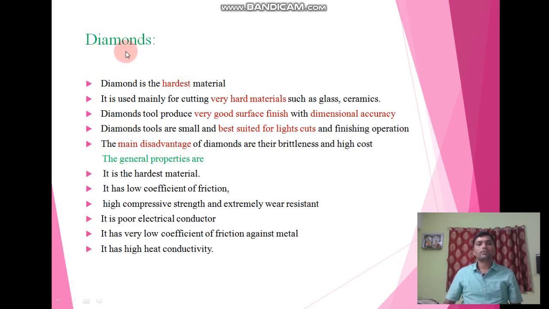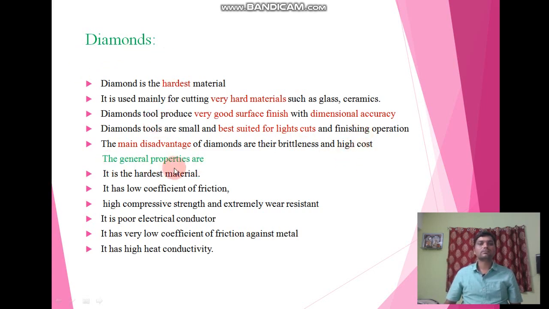Next we will discuss the diamonds. We know that the diamond is the hardest material. It is used mainly for cutting very hard materials such as glass and ceramics, which is not possible with other materials. The diamond tool produces very good surface finish and dimensional accuracy. Diamond tools are small and best suited for light cuts and finishing operations. But the main disadvantages of diamonds are brittleness and high cost. So this is what about diamonds.